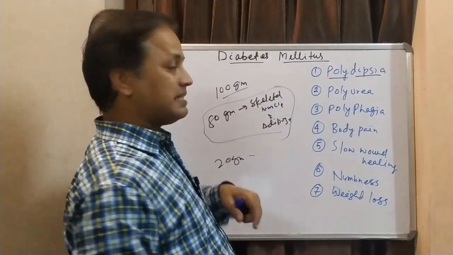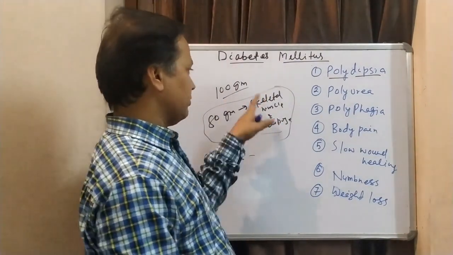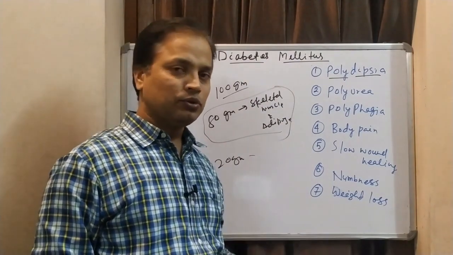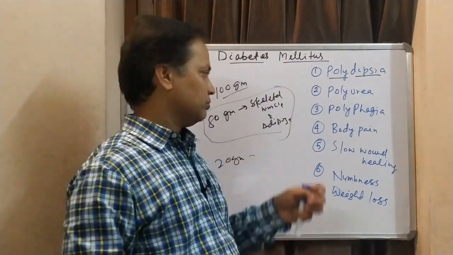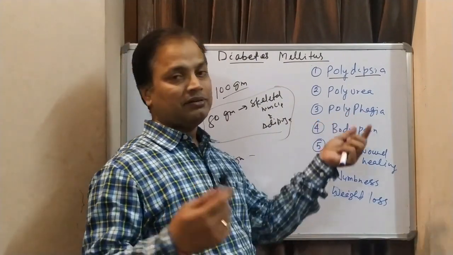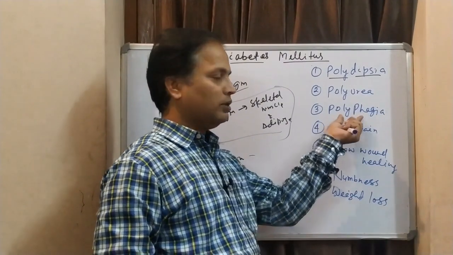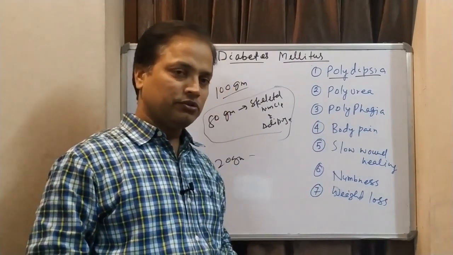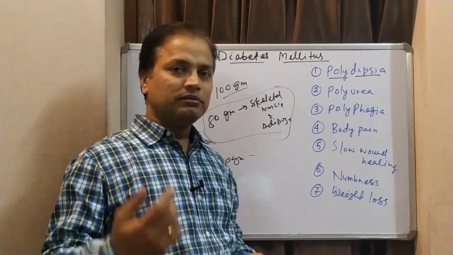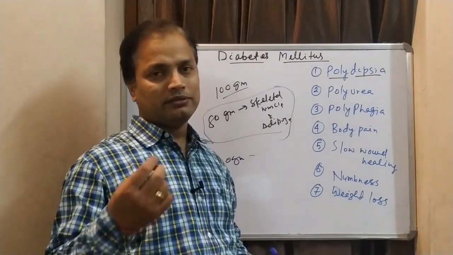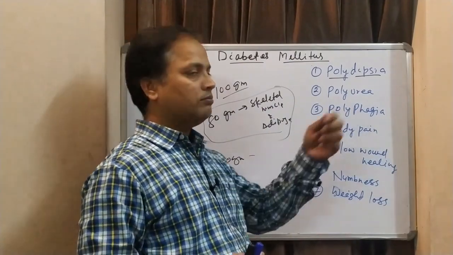So the cells of these muscles are feeling hungry. Because they are unable to use glucose, they send a message to the hypothalamus, where the hunger center is. So people feel hungry. That is called polyphagia. That's why doctors suggest diabetic persons to take small bites, small foods, but multiple times, so you will not feel hungry.